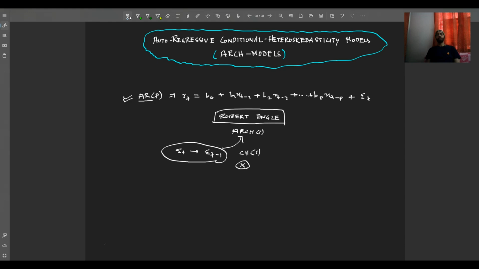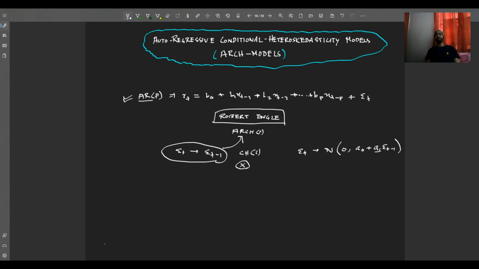So let's say we are trying to verify it. Epsilon_t, let's say, has a normal distribution with a mean of 0. Now, to verify whether epsilon_t is dependent on epsilon_(t-1) or not, we define the variance of this normal distribution as a0 plus a1 multiplied by epsilon_(t-1).